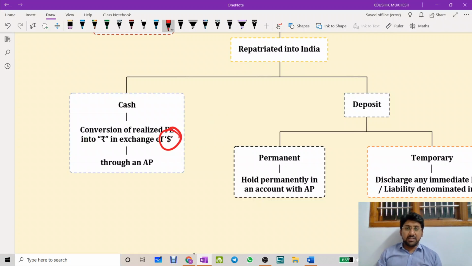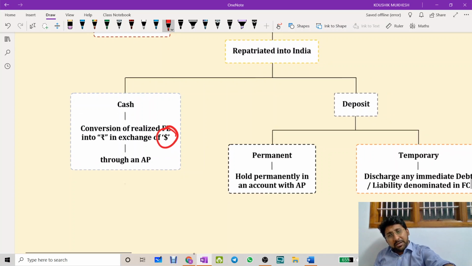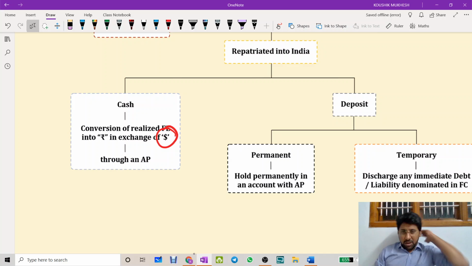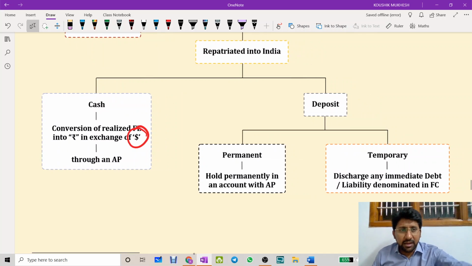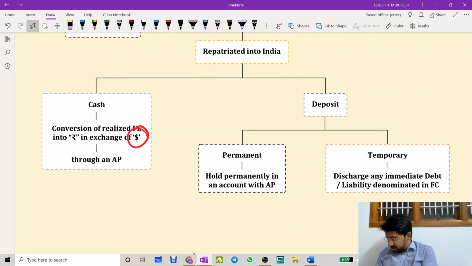Because of the high recession going on, the rupee has depreciated dramatically, to 76.77 or 78. So let's take 77 rupees as the value of $1 today.